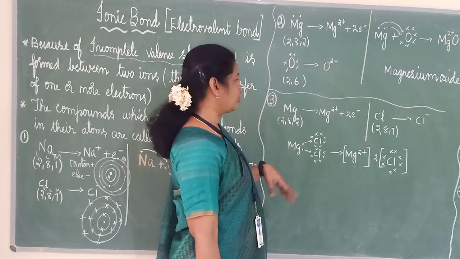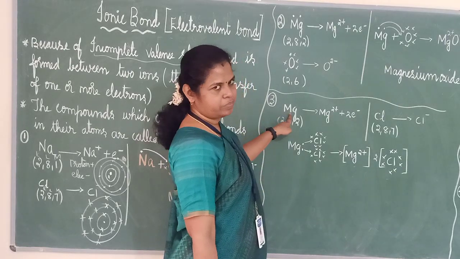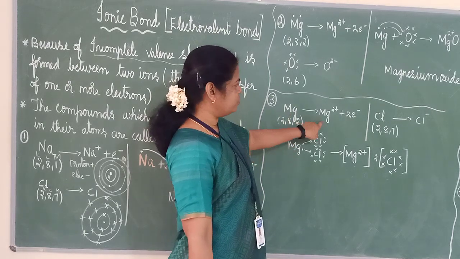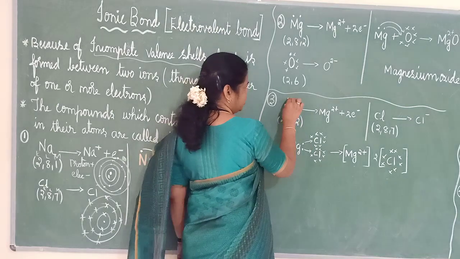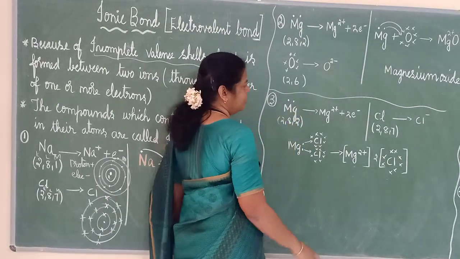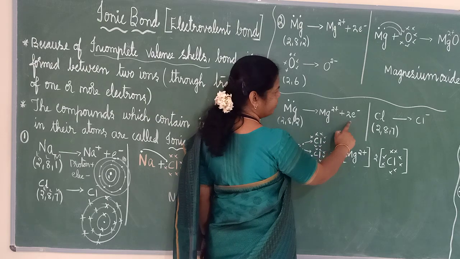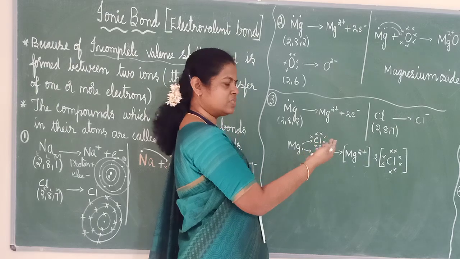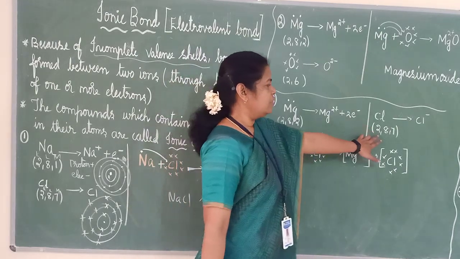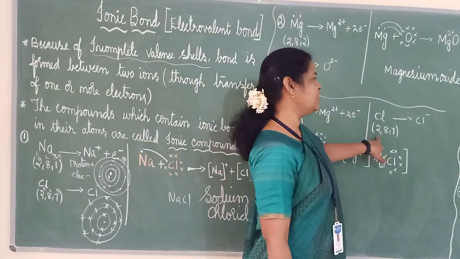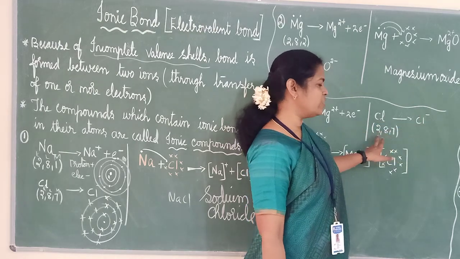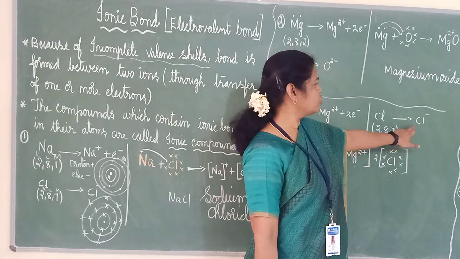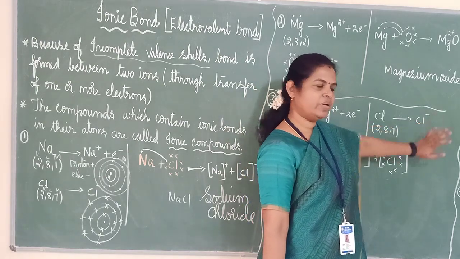Okay, magnesium and chlorine. Same way, magnesium's atomic number is 12: 2, 8, 2. How will you split it? Mg will have 2 in the outermost shell. So I will write it as Mg2 plus. I will also show that 2 electrons will be coming out from this, or you can just write Mg2 plus. Chlorine's atomic number is 17. We will split it as 2, 8, 7. And when you are doing like that, how many does it need? 1. So I need 1 electron, so I have put 1 minus here.